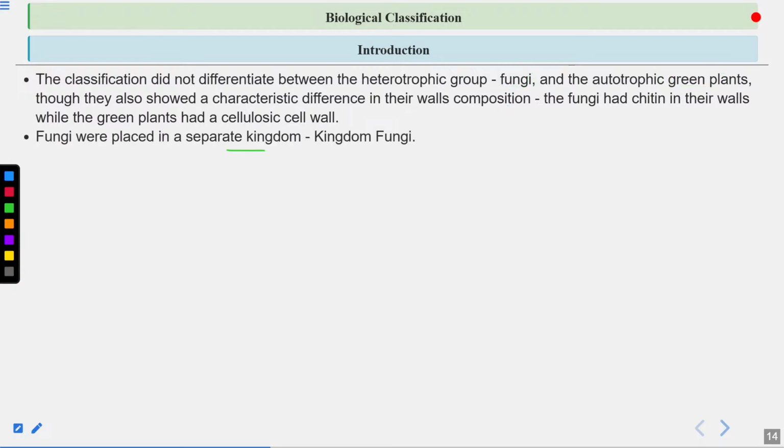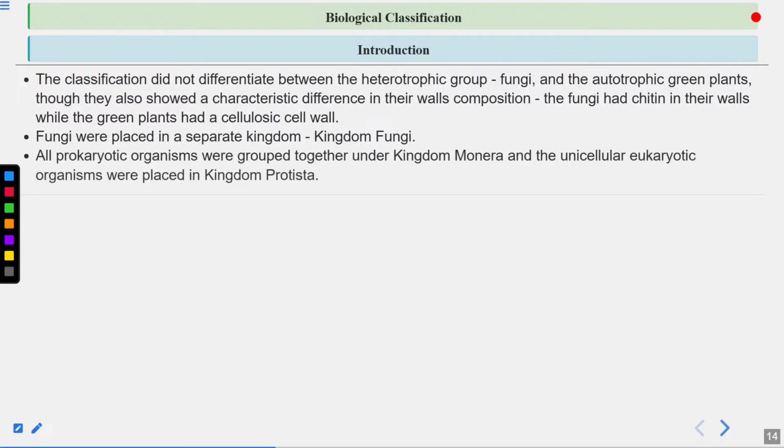So that's why the fungi were later placed in separate kingdom known as kingdom Fungi, and bacteria were placed in kingdom Monera. Okay, all prokaryotic organisms were placed under kingdom Monera, and unicellular eukaryotic, remember, unicellular eukaryotic organisms were placed in kingdom Protista. Again, you should remember, this is very important. They can ask question from this line.